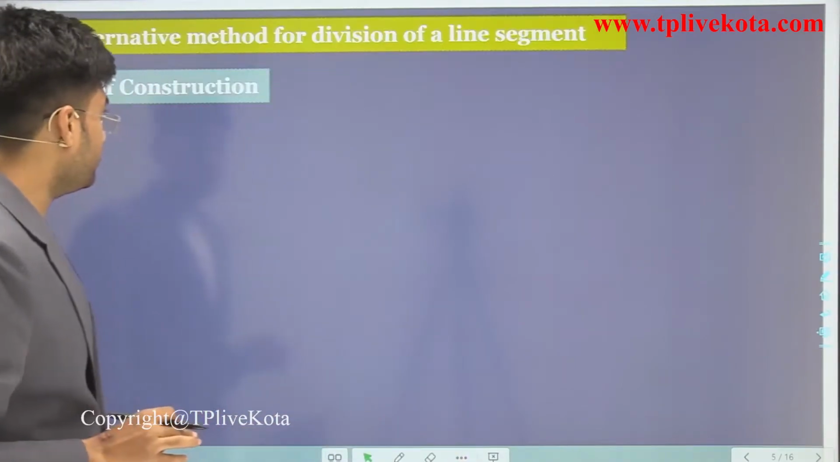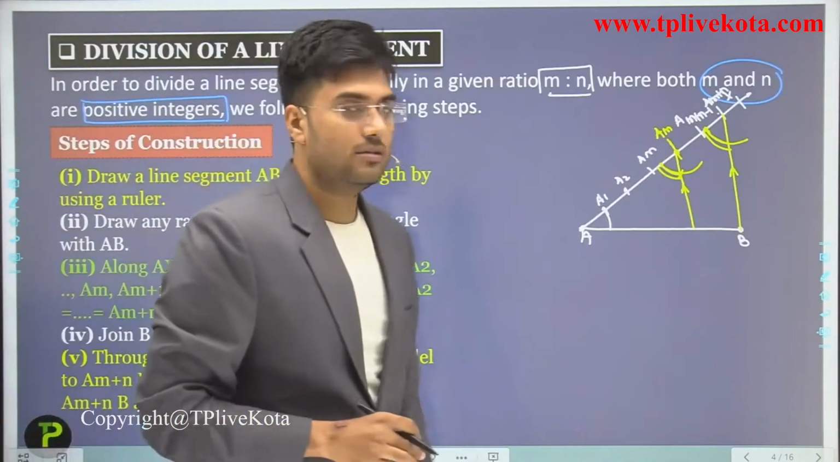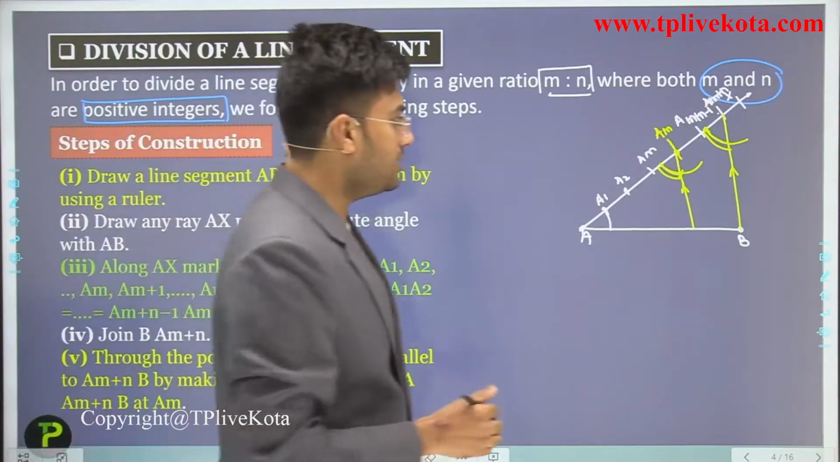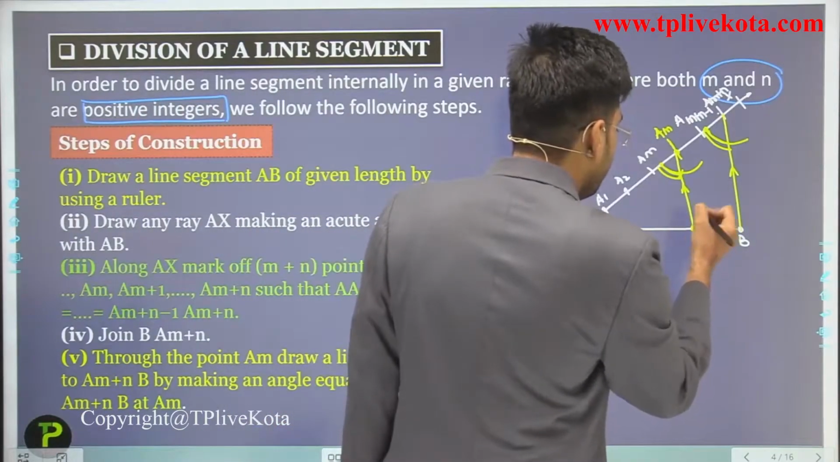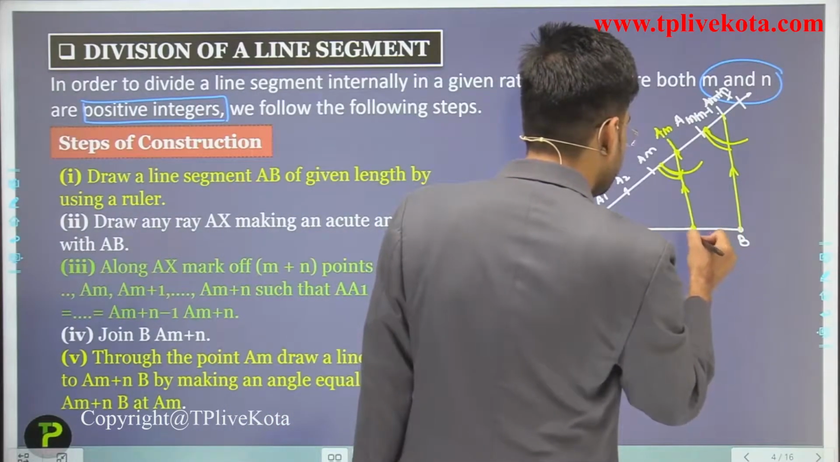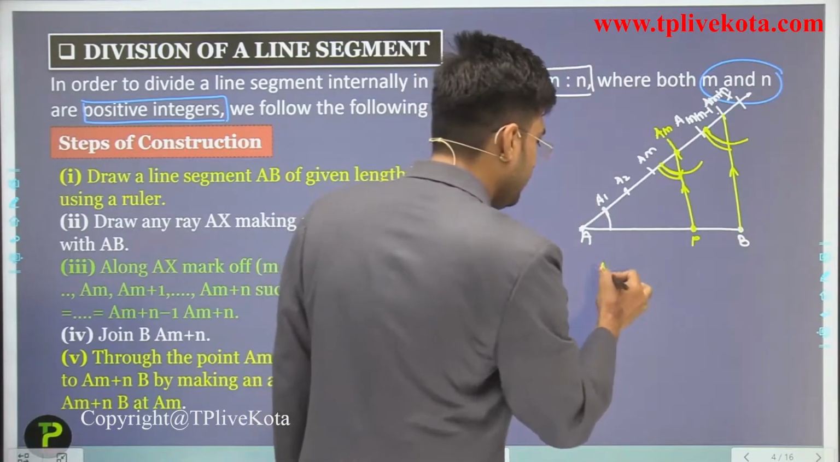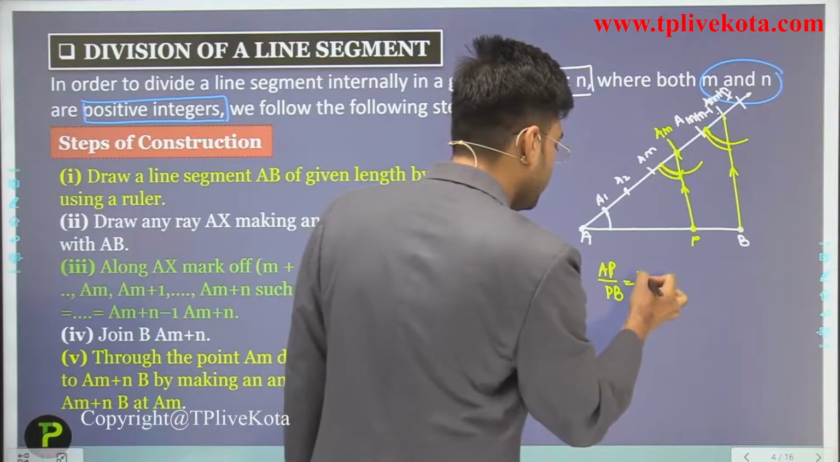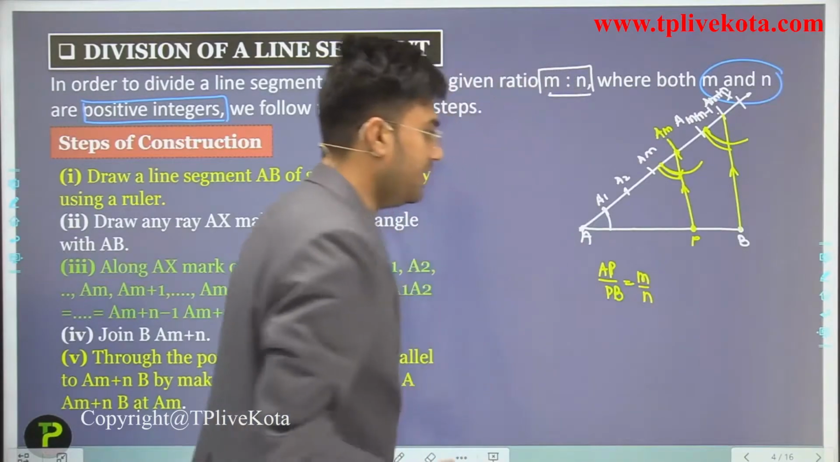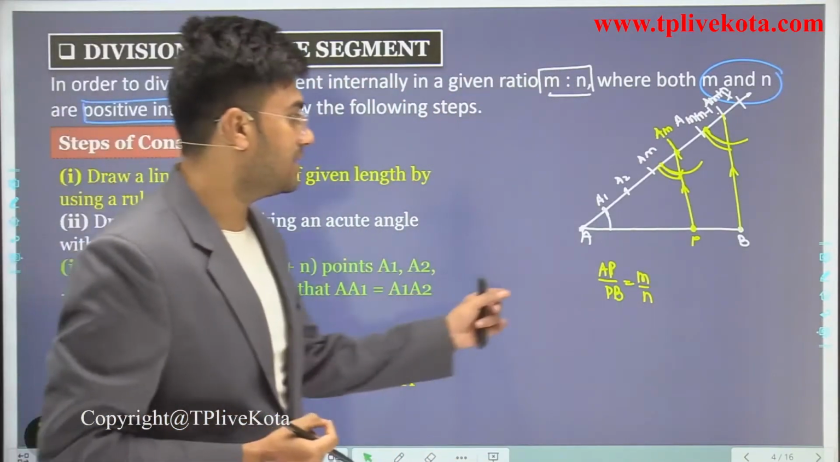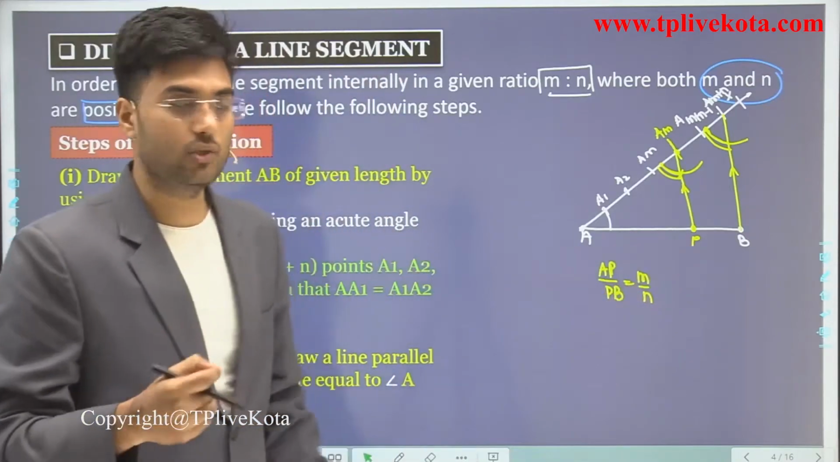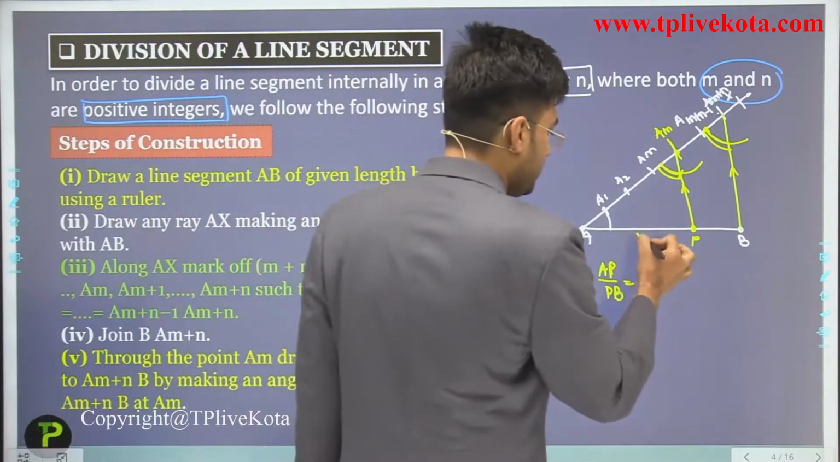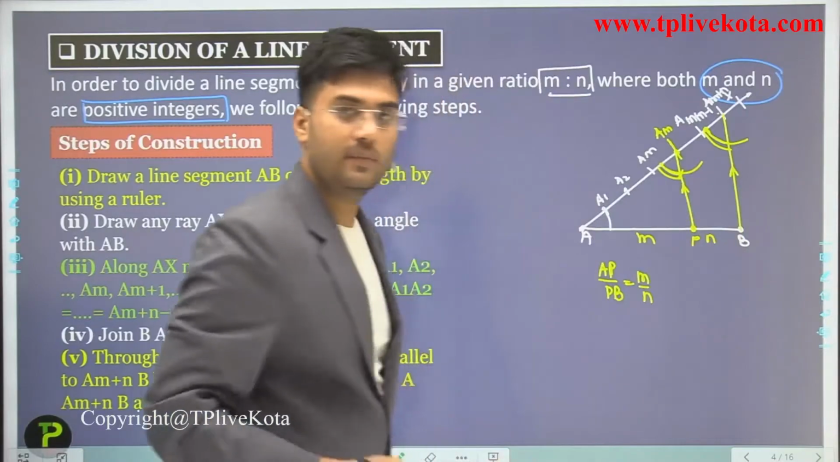Then these two lines are parallel. Now, so students, let this be P. Then here AP divided by PB is what? M ratio n. Or we can say that this P divides this line segment AB in M ratio n. Okay, this is M ratio n.